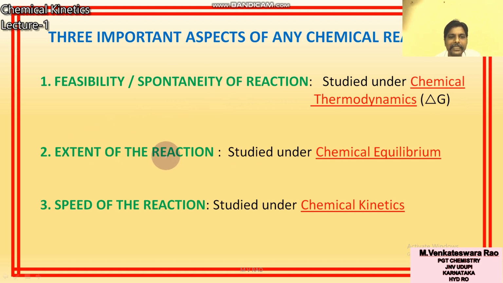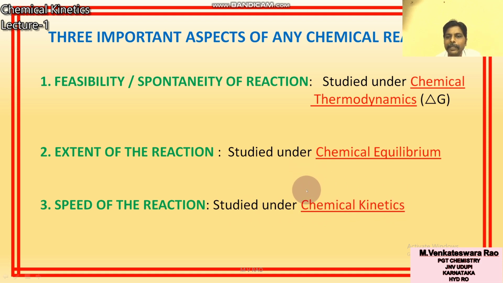Second one, extent of the reaction. How much extent, 40%, 50%, was discussed in chemical equilibrium. Now in the present chapter, speed of the reaction, we will discuss under chemical kinetics. Outside, generally we use the term speed. In physics it is velocity. In chemistry, instead of speed and velocity, we use the term rate. Rate of the reaction is studied in chemical kinetics.